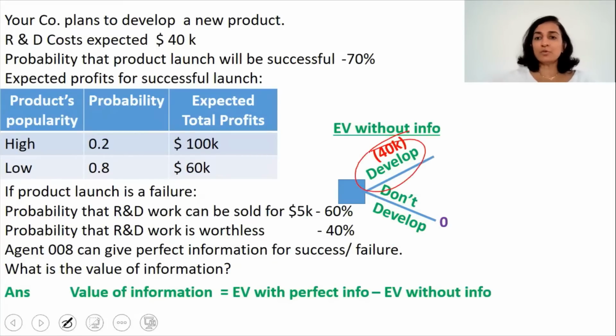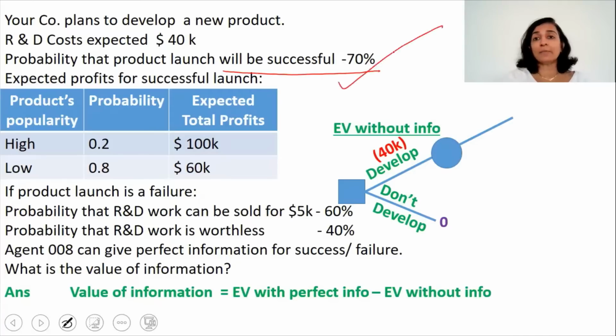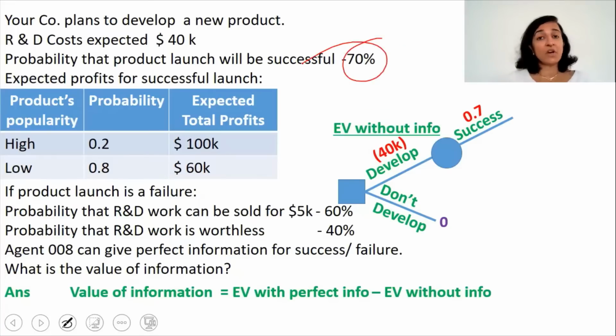If we decide to develop the new product, there is a probability, so it is indicated by the circle, that is a chance point. There is a chance that the product launch will be successful with a probability of 70%. So we write here success and the probability is 70%. Failure is 100 minus 70, or 30%.